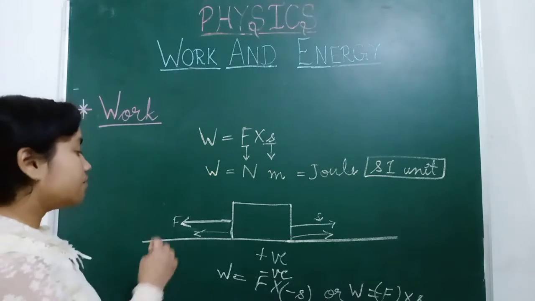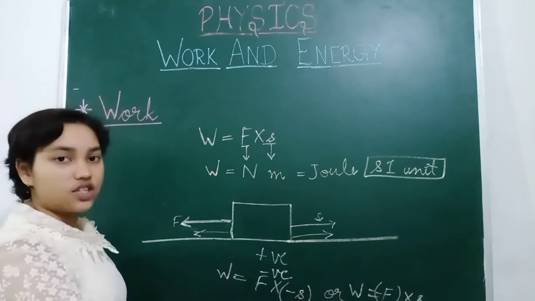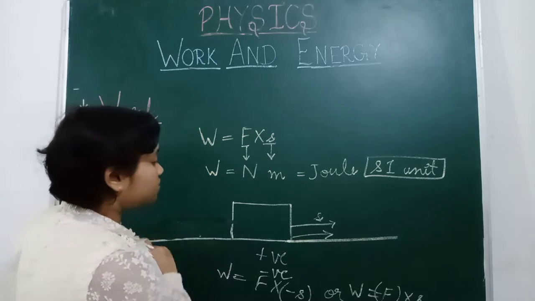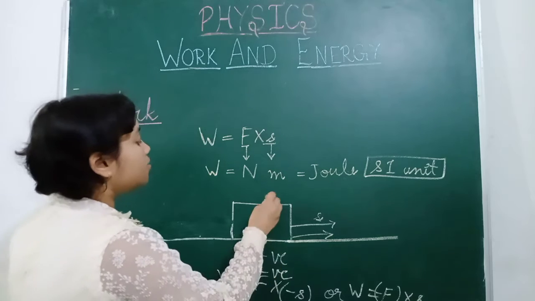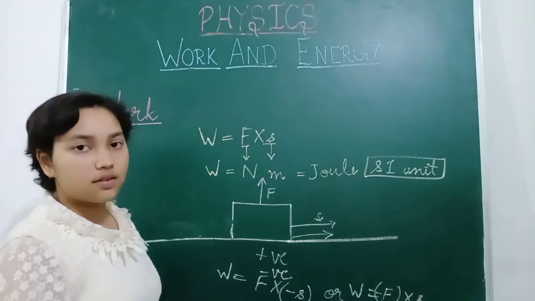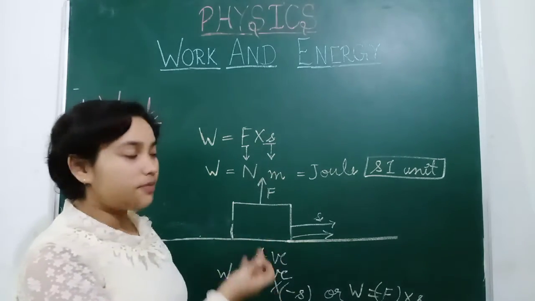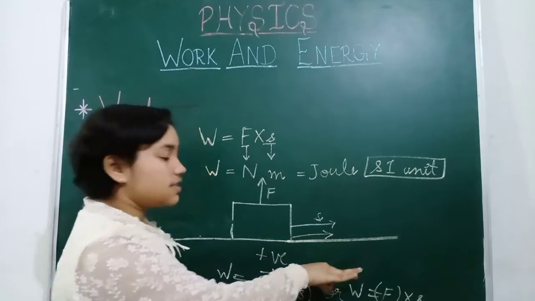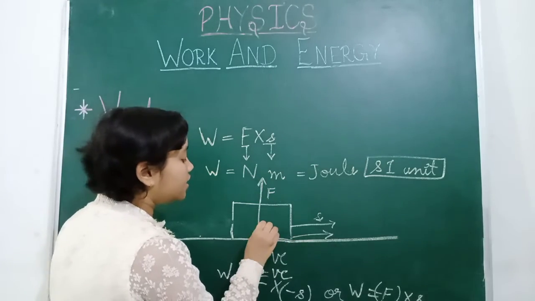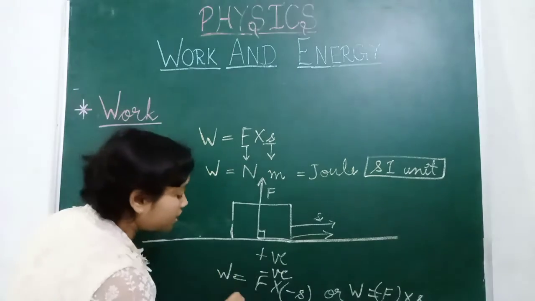So work is negative when force and displacement are in opposite directions. And when force and displacement are perpendicular to each other, means when force is applied perpendicular, downwards or upwards, and displacement is happening in this side or this side, so when it is making an angle of 90 degrees, we will say the work done will be zero.